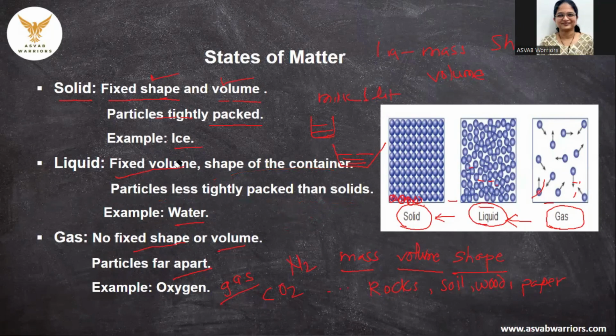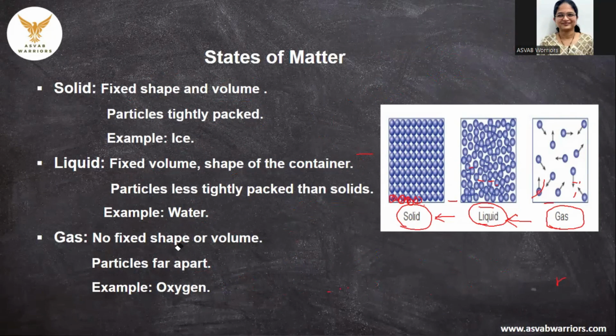So we will just revise this slide. There are 3 states of matter: solids, liquids, and gases. Solids have fixed volume and shape. Particles are tightly packed. Second state, which is liquid, has fixed volume but takes the shape of the container. It doesn't have its own fixed shape. Example is water. And the third one is the gaseous state, which has no fixed shape and volume, only mass would be there. And example is oxygen or carbon dioxide gas.